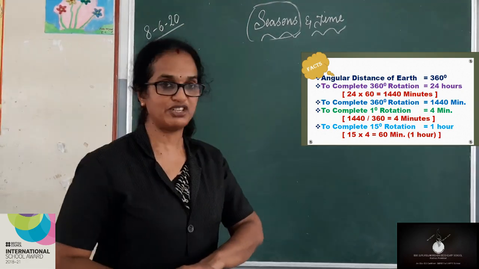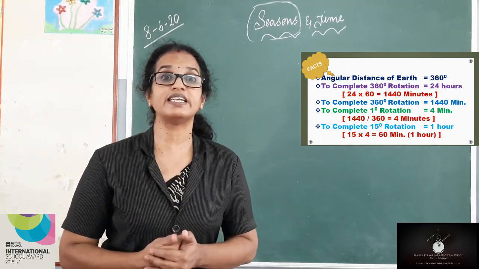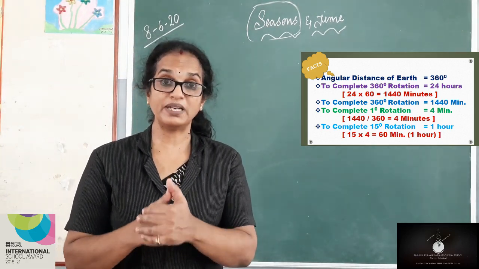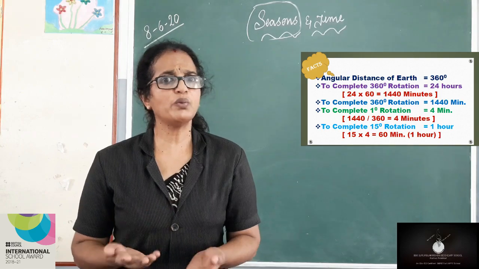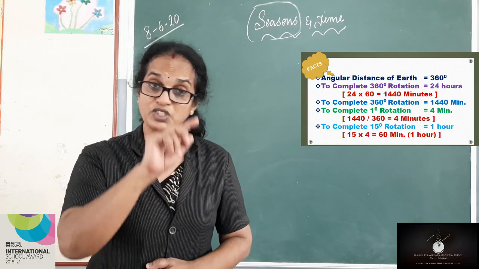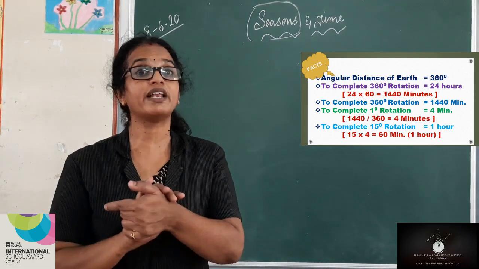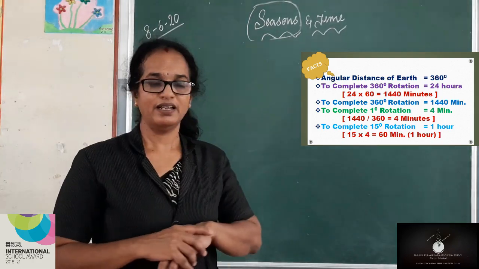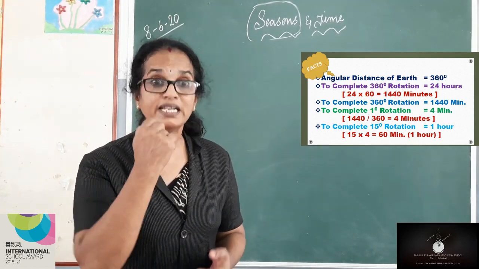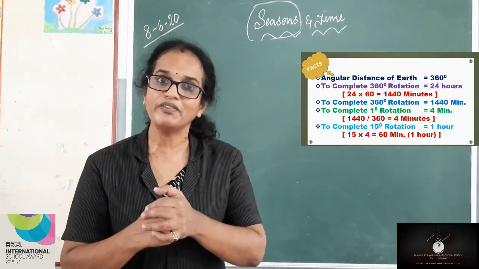You can look at the board, my dear children. Now, how many minutes does it take to complete this 360-degree rotation? It takes 1440 minutes to complete one rotation. Now we are very anxious to know, for completing 1 degree of longitude, how many minutes does the earth take? This is what we all need to know.